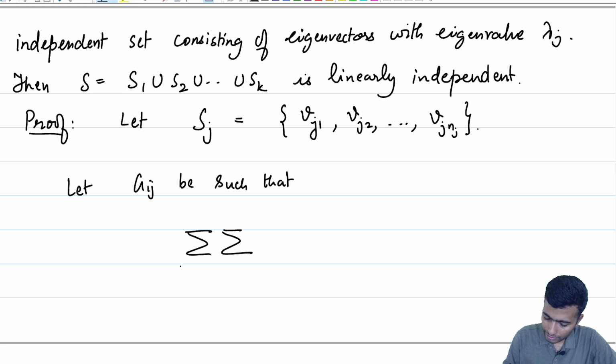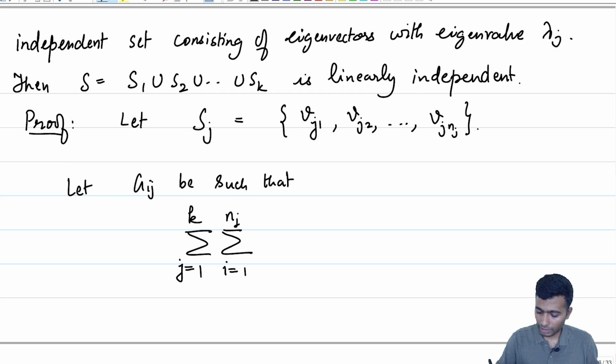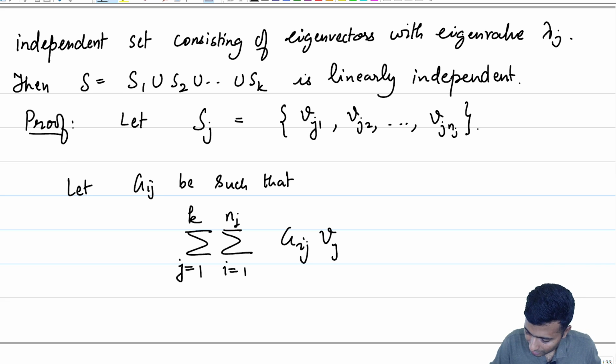J is going from 1 to k and I is going from 1 to n_j, and suppose the sum of a_ji v_ji, where I goes from 1 to n_j, is equal to the 0 vector.